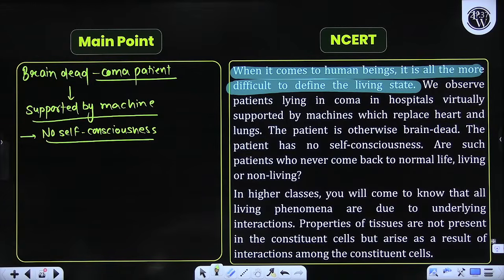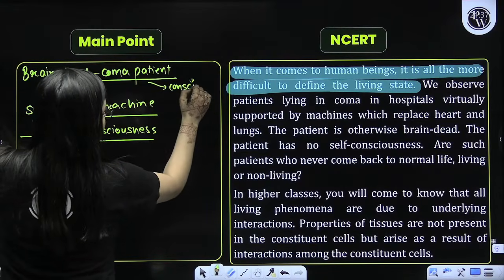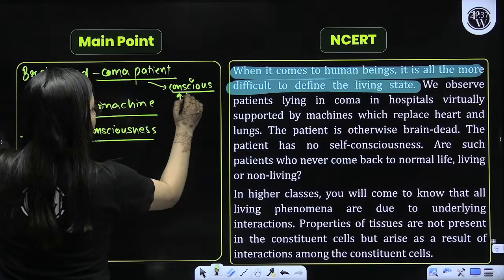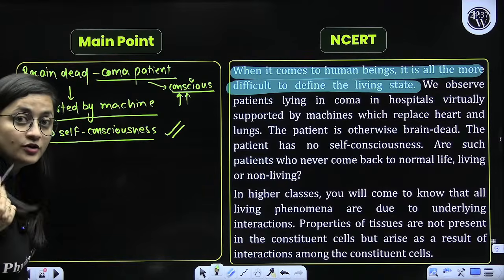So it's tough to define it in the case of human beings. Even if there is a brain dead comma patient, that patient is conscious, because the body is responding to the chemicals and the drugs.